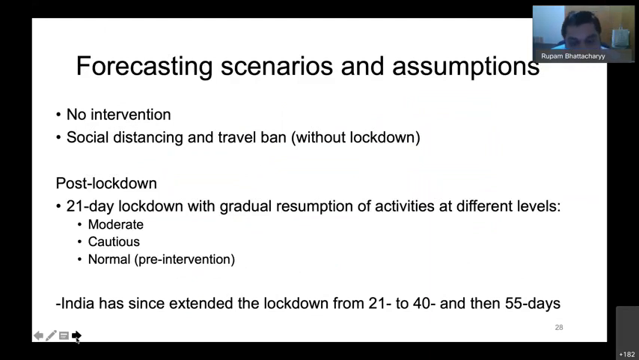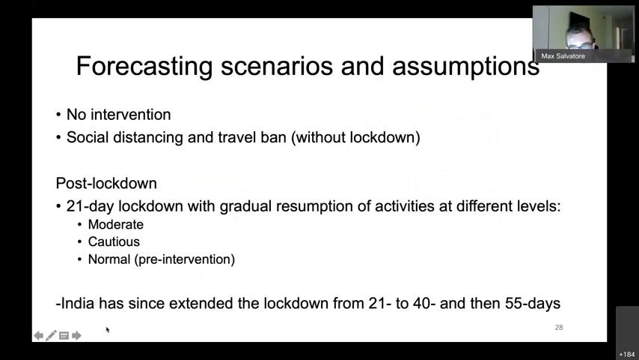Thanks, Rupam. I will briefly review our exploration of the COVID-19 outbreak in India based on this modeling framework. We examined 5 different scenarios, 2 without a lockdown period and 3 with a lockdown period.